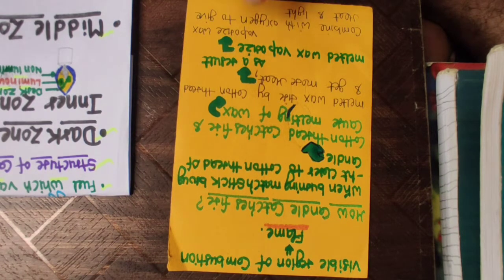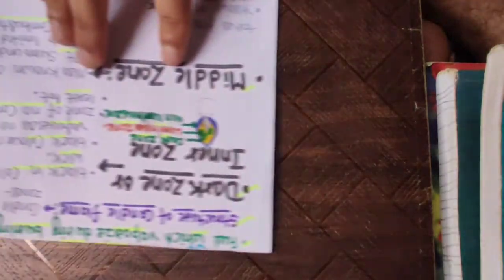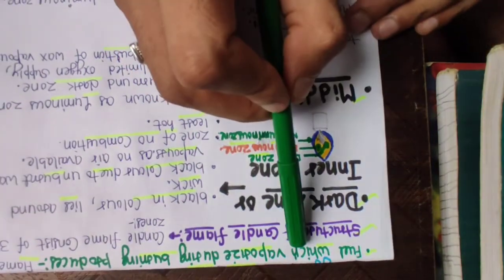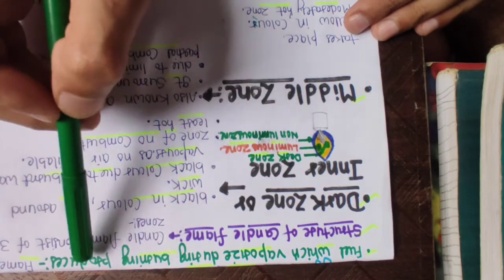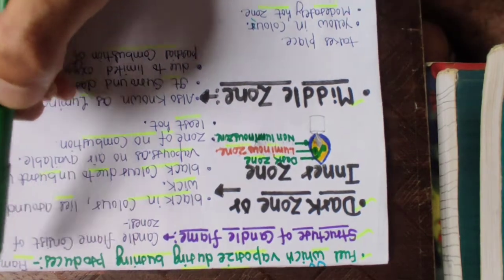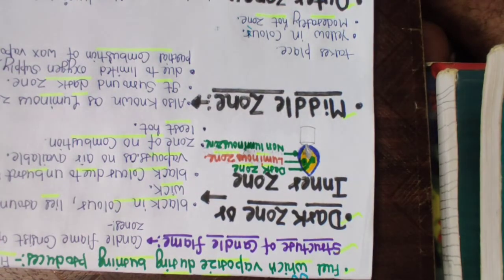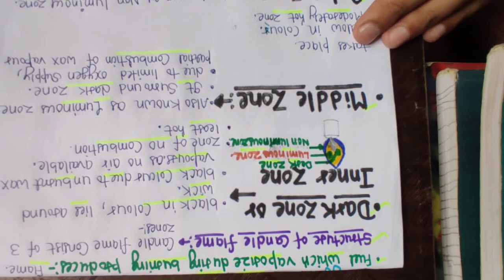So students, the next question is: does all fuel produce flame? The answer is no, because only the fuel which vaporizes during burning is able to produce flame. The fuels which vaporize will produce flame when they undergo combustion. The fuel which fails to vaporize during burning will not produce any flame.